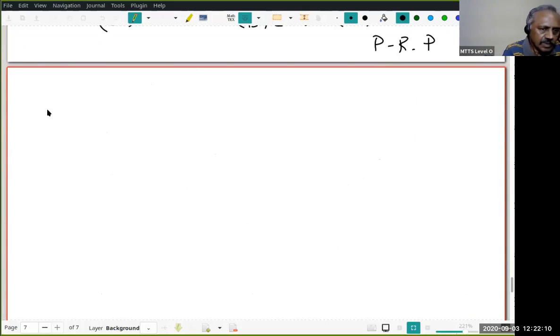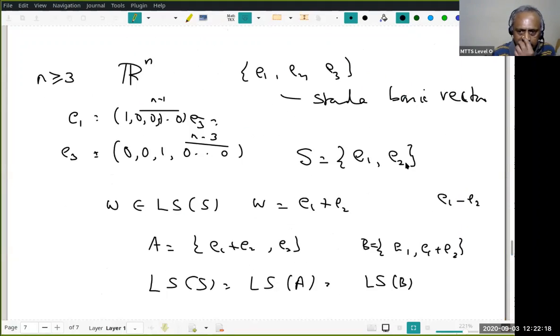Okay. How do I find a J? How do I find the Vj which can be knocked off? See, for example, in this case, suppose my S was E1, E2, E3, right? My W is E1 plus E2. Now you can see I can replace E1 by E1 plus E2 or E2 by E1 plus E2, but I cannot replace E3 by E1 plus E2. Why? If I replace, what will I have? My B will be E1, E2 and E1 plus E2. The linear span will be the same as the linear span of E1 and E2. So E3 will be missing. You understood that? So that gives us an idea how to look for it.